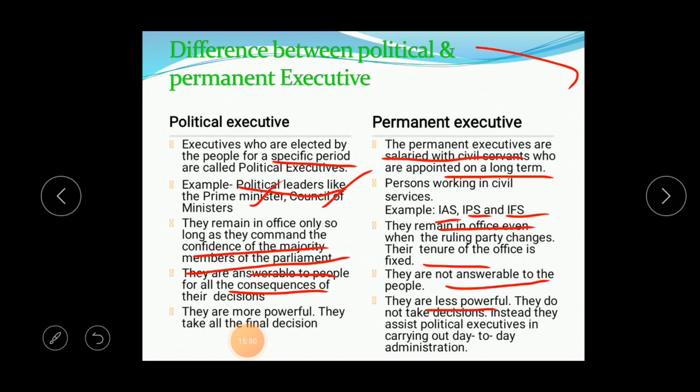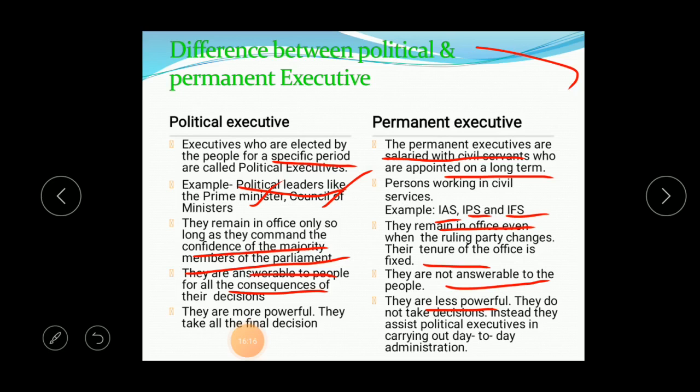The political executives are answerable to the common people, so they are very conscious about decision making. But the permanent executives are not answerable to the people. They are supposed to assist the political executives. Political executives are more powerful, even in the final decision making.